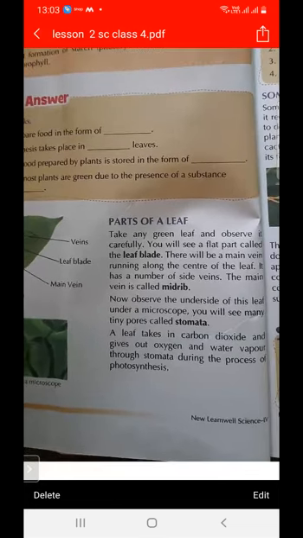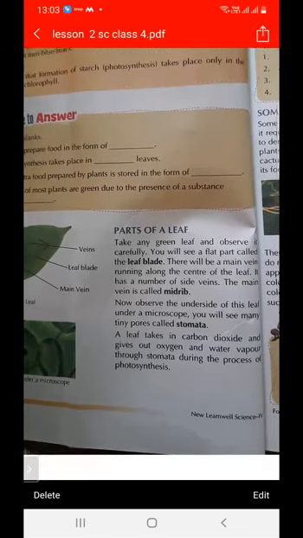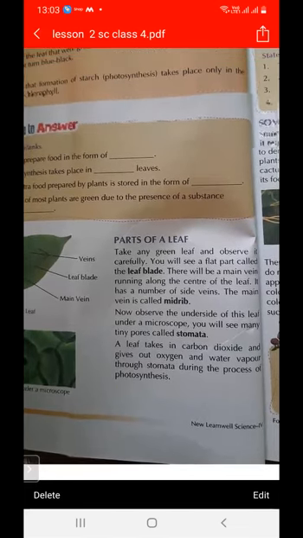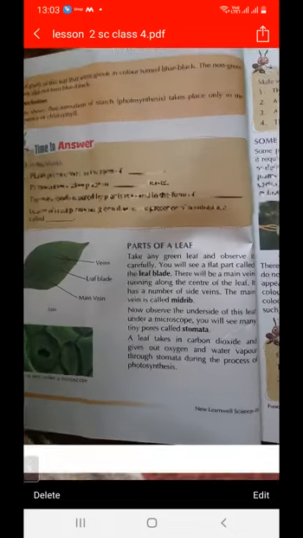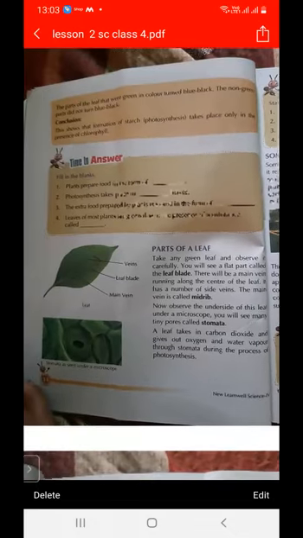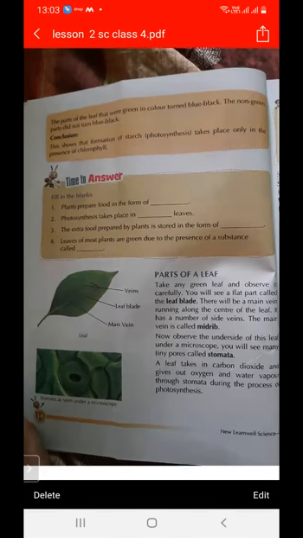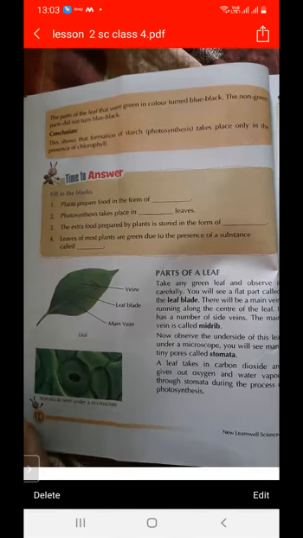Observe the underside of the leaf under a microscope. You will see many tiny pores called stomata. When we observe this leaf under a microscope, what do we mean by microscope? A microscope is an instrument which magnifies the object, and this is available in our laboratory.